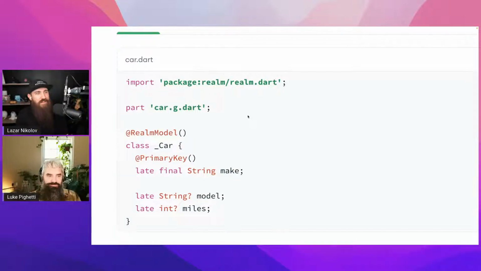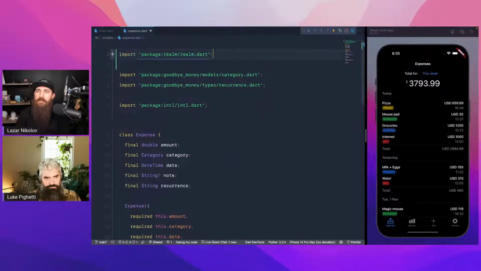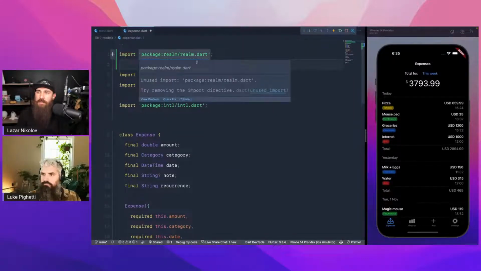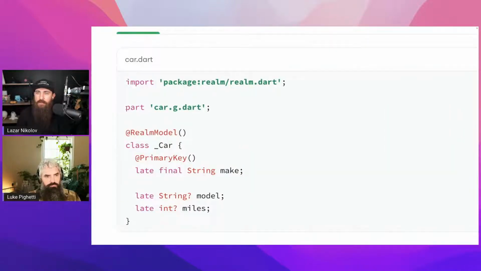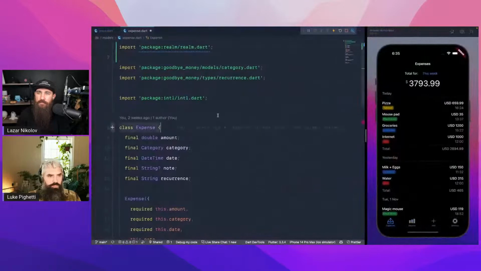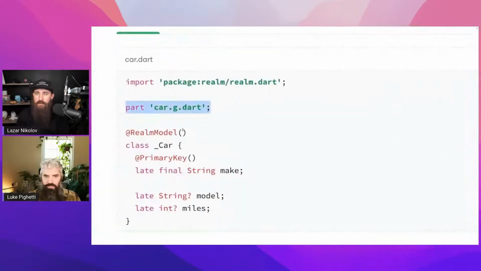Awesome. All right, so let's check this out, right? We can import the Realm Dart. I'm getting bad Wi-Fi. So we can import the Realm package right here. Import package Realm. Unused import. Okay. We need to do the part thingy. So that'll just be part expense.g.dart. Yes, dot G is generated, right? Yep. So you got it right there.